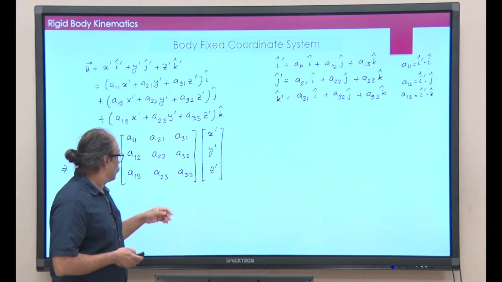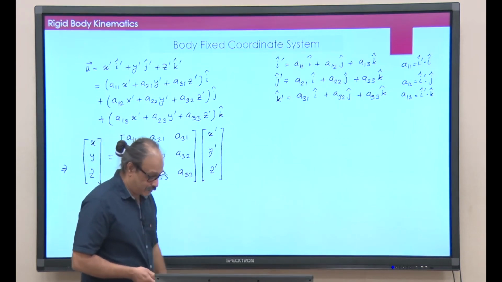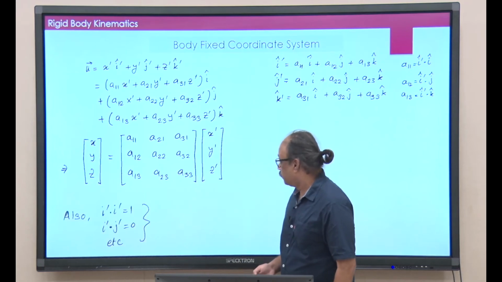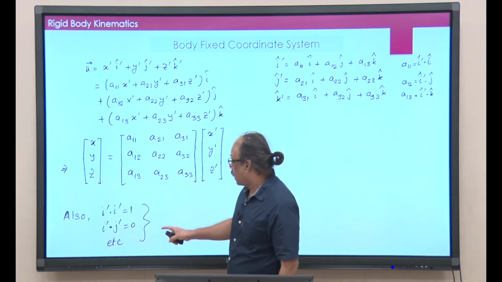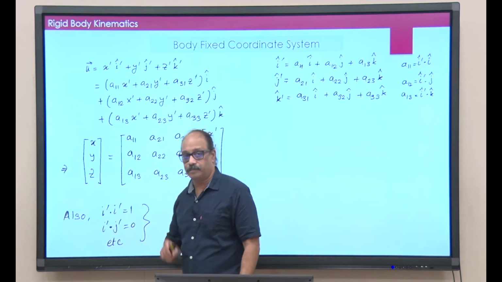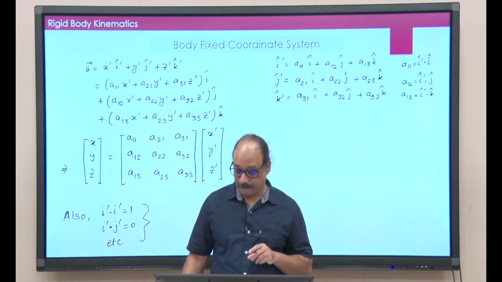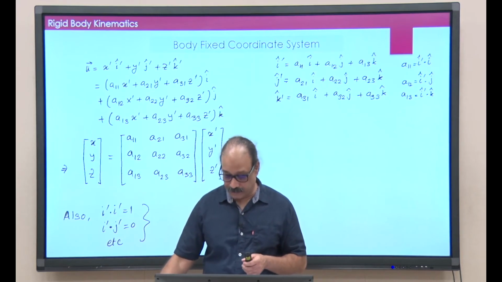Now, you look at how many of those 9 numbers are independent. Remember, i prime dot product with i prime must be equal to 1. Now, you go back to this equation here.